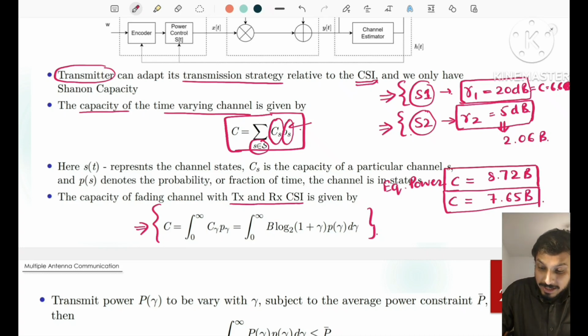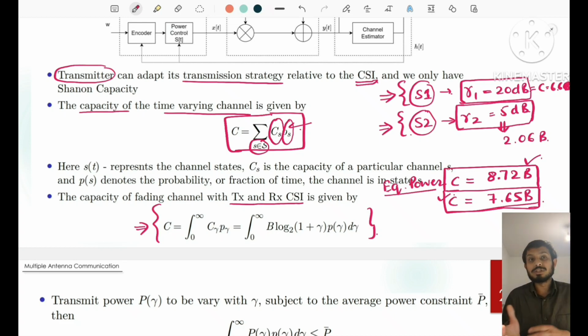So here we can easily observe that when we are using both the channels with equal power, the capacity is much higher than when we are only considering the state where the channel is good, which has 7.65. So the first observation is we need to use both the states for the transmission.